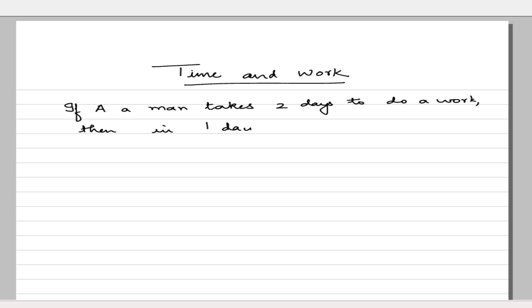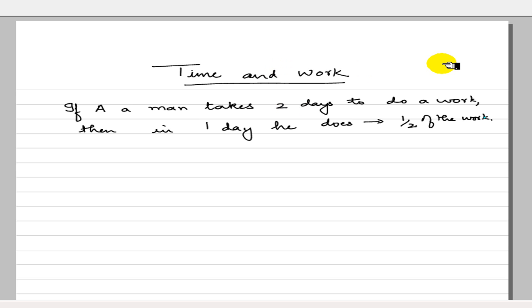In 1 day, he does how much work? 1 by 2 of the work. In the similar way, if a person can do half a work in 1 day, he completes the work in 2 days. So you can see that if 2 is the number of days to do the work, in 1 day he does 1 by 2 of the work, and if in 1 day he does 1 by 2 of the work, he can complete the work in 2 days.